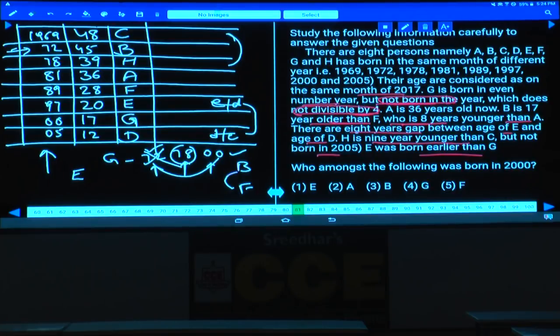And question numbers 81 to 85. What are the years here? CBH, AF, EGD is the order in which these 8 persons were born, starting from 1969 to 2005. Question numbers 81 to 85.